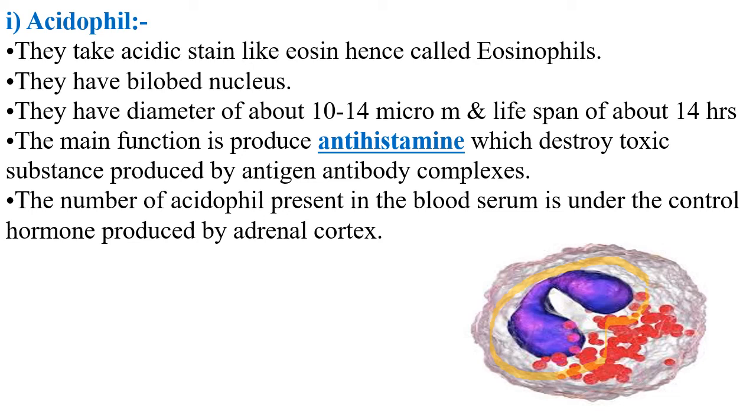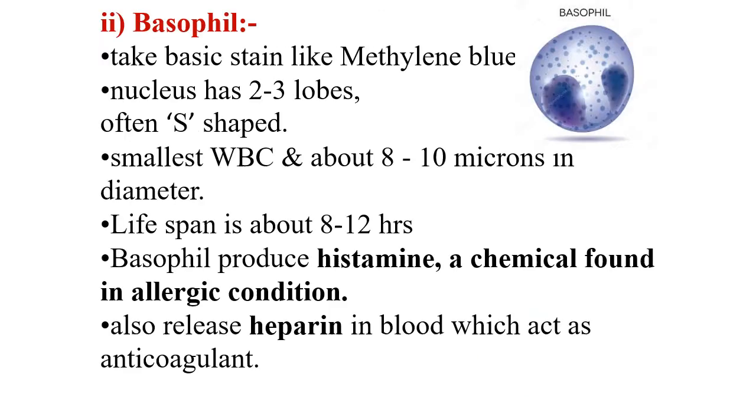The number of acidophils present in the blood serum is under control of a hormone which is secreted from the adrenal cortex. The second category is basophils. They take up stain which is basic in nature like methylene blue, and the nucleus is generally 2 to 3 lobed. You can see this 2 to 3 lobed nucleus, and often it is S-shaped spiral. These are the smallest WBC, about 8 to 10 microns in diameter. Lifespan of basophil is 8 to 12 hours.